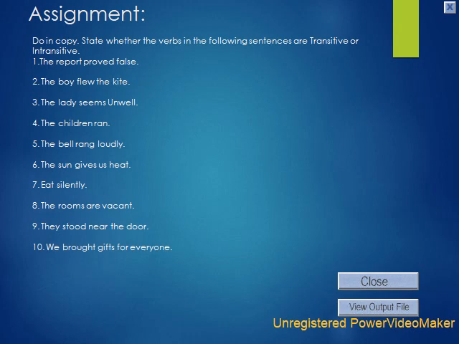Now this presentation on verbs can be used by class 9th and 10th standard students as a brush up.